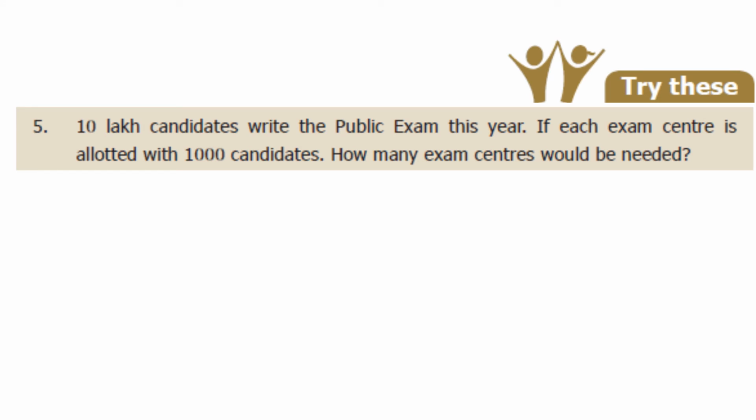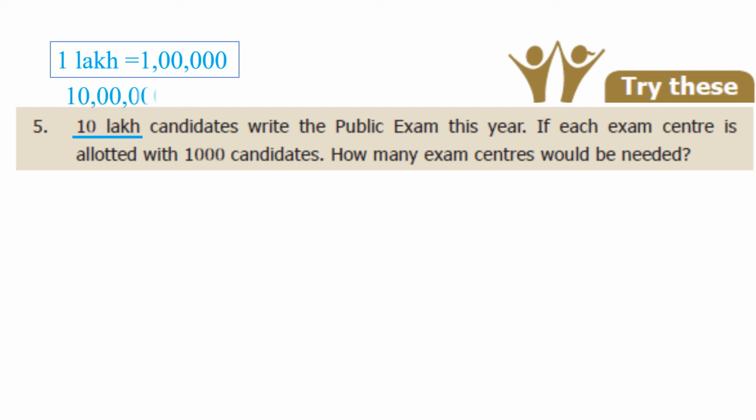The fifth question, 10 lakh candidates write the public exam this year. If each exam center is allotted 1000 candidates, how many exam centers would be needed? So here we need to do division. So let us go to the solution directly so that it will be clear for you. Okay. So 10 lakh. For that we need the counting first. So 1 lakh is equal to this much, and for 10 lakh this one. Okay. First we need to focus on that.